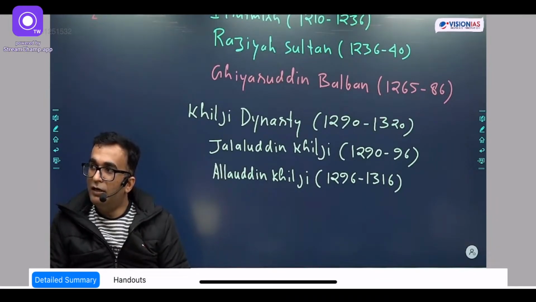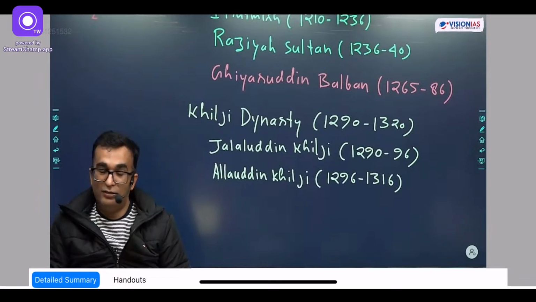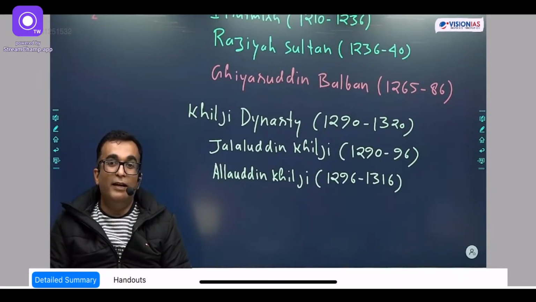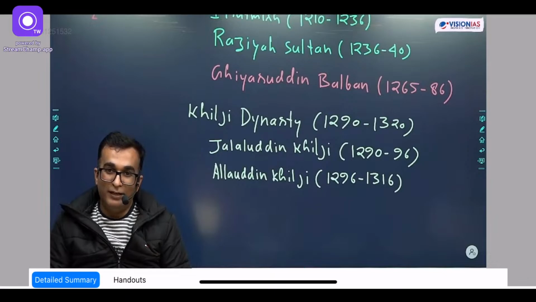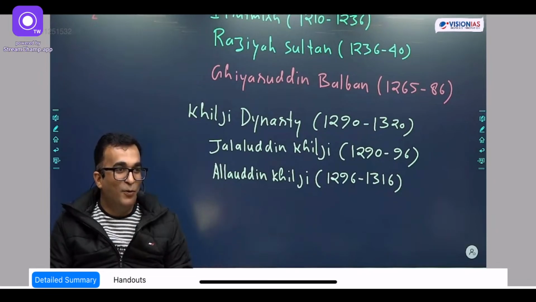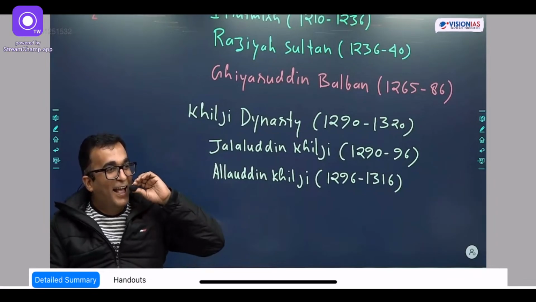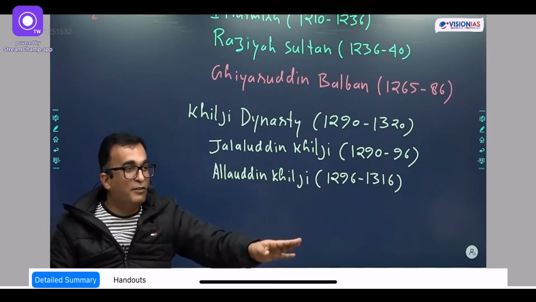The one condition was that he will get married with their daughters. He had such a lust for women that he fell in love with his own bahu. Okay? His own son Khijr Khan and the wife of Khijr Khan. Okay? कहीं से खिसका हुआ तो था बंदा. ठीक है? But then, this is one aspect of a life.